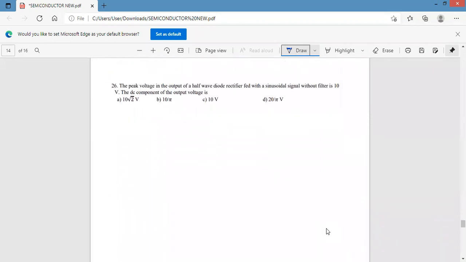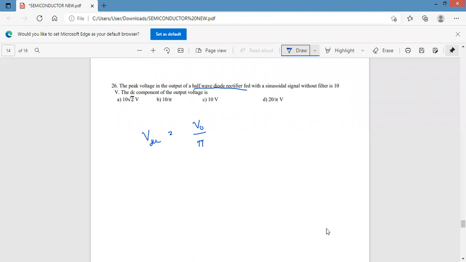Next, the peak voltage in the output of a half-wave diode rectifier with a sinusoidal signal without filter is 10 volt. The DC component of the output voltage is? Half-wave diode rectifier means half-wave rectifier. In a half-wave rectifier, VDC is equal to V naught by π. For a full-wave rectifier, it is 2 V naught by π.